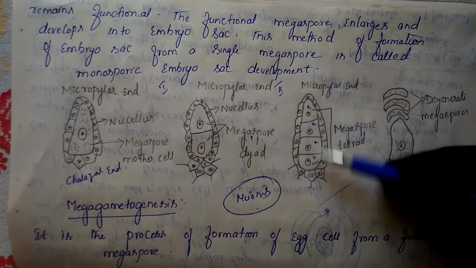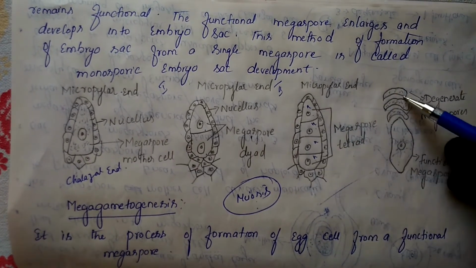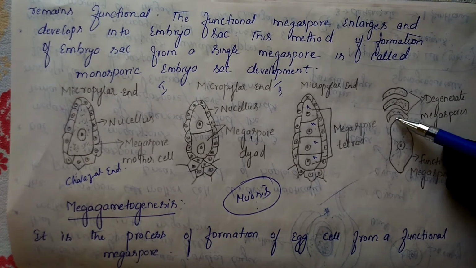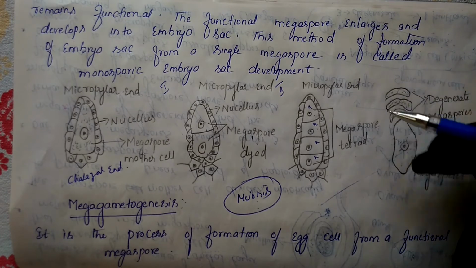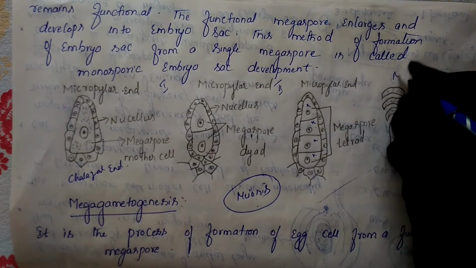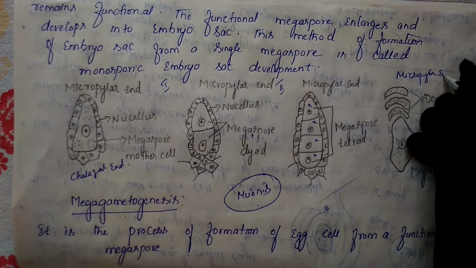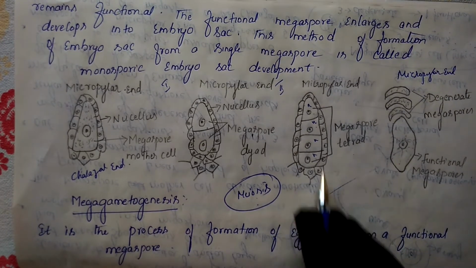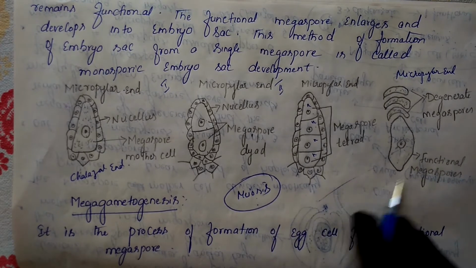See, four are present. Among them, three, 1, 2, 3, will degenerate. So these are the three megaspores which degenerated. Where are they present? They are present towards the micropylar end. Only one is present towards the chalazal end. So this is the chalazal end, and the one present towards the chalazal end